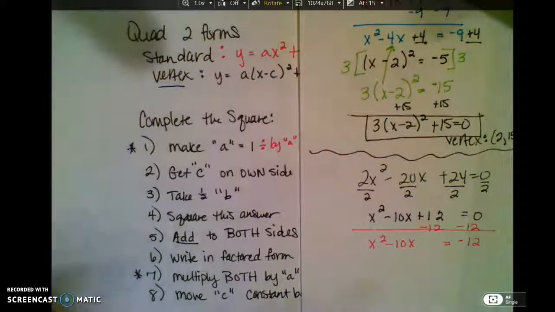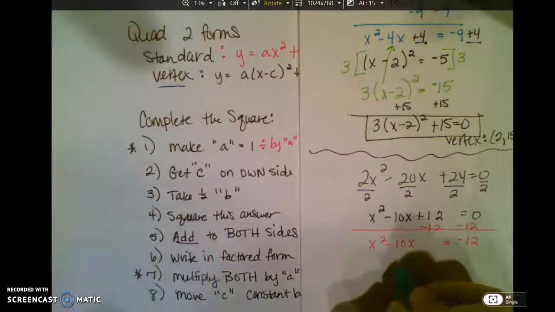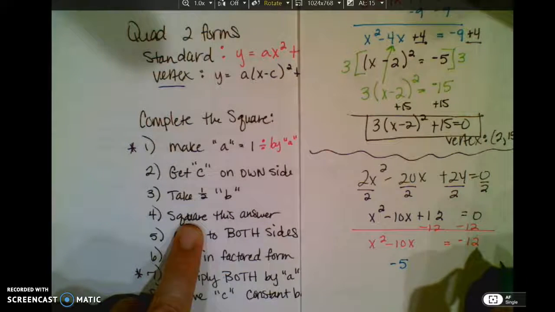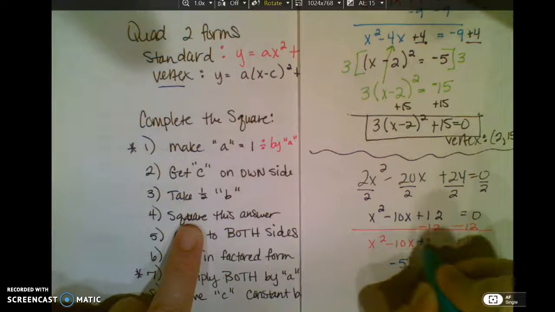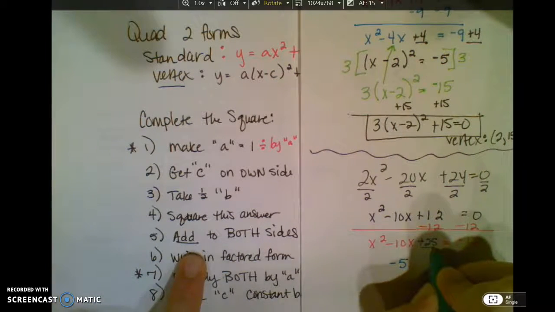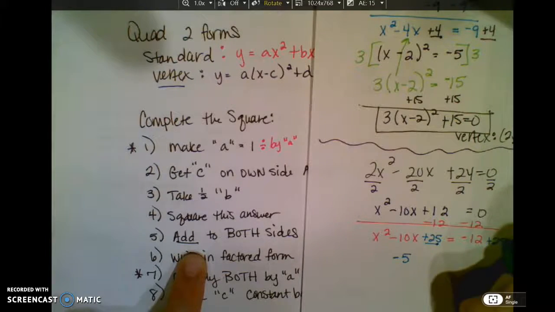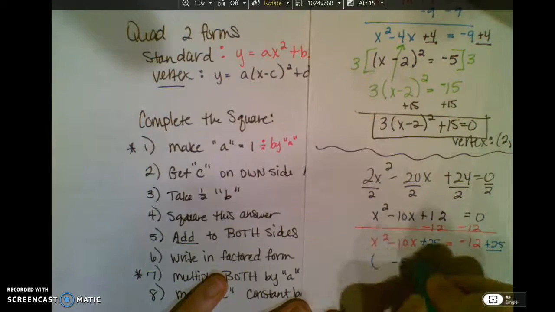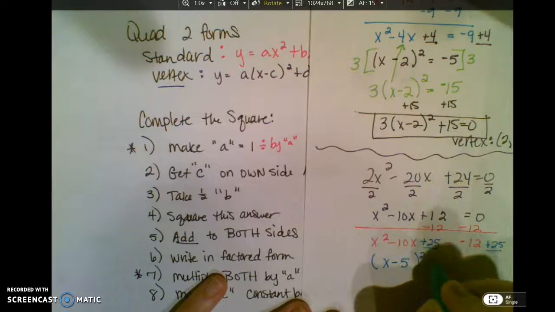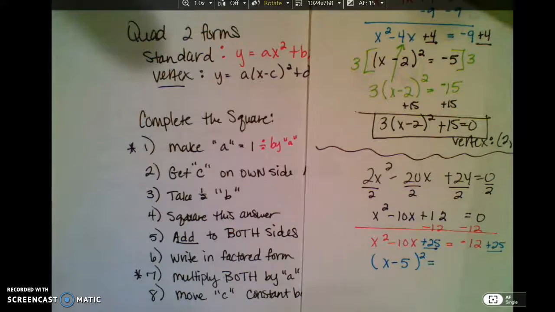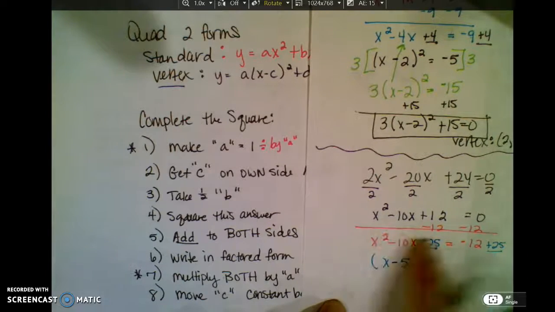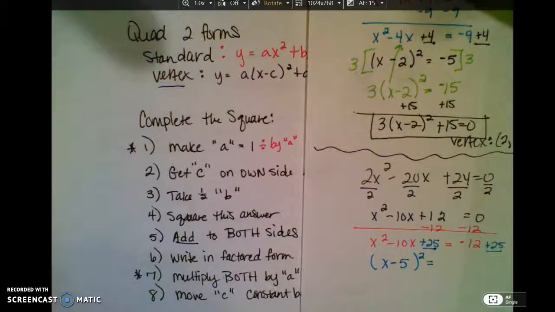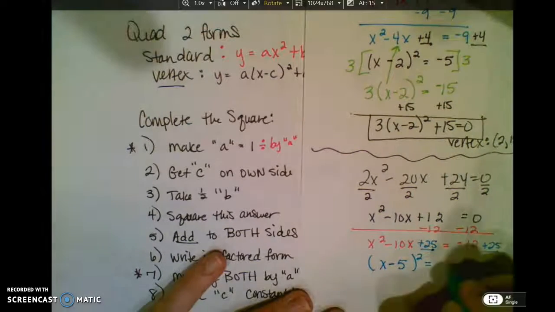Then I'm going to take a half of b, so a half of negative 10 is negative 5, square it, so that's going to be positive 25 that I add to both sides. And I need to write in factored form, so I've got x minus 5 squared. Again, this FOILed out will get me this trinomial right here. And 25 minus 12 is 13.